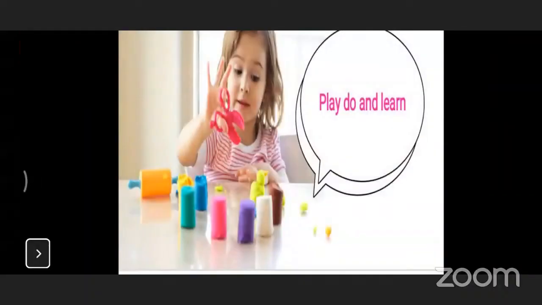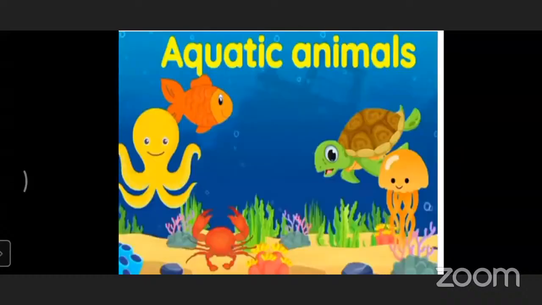Okay. Which subject are we studying today? Today we are studying Play, Do, and Learn. What is the topic? Aquatic animals. Which topic are we studying today? Aquatic animals. Which animals do you see in that picture?